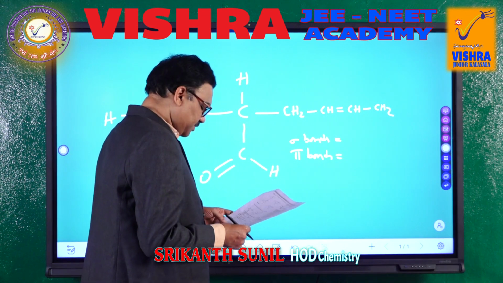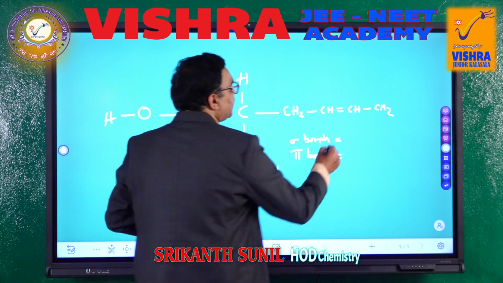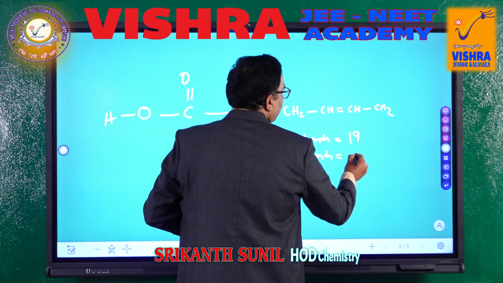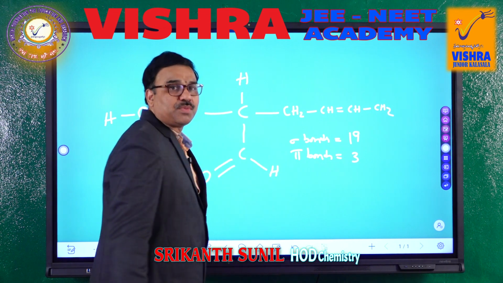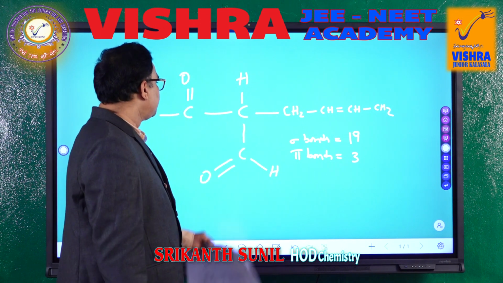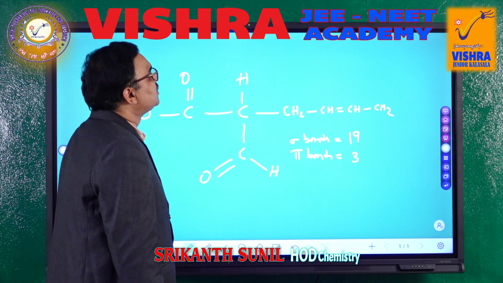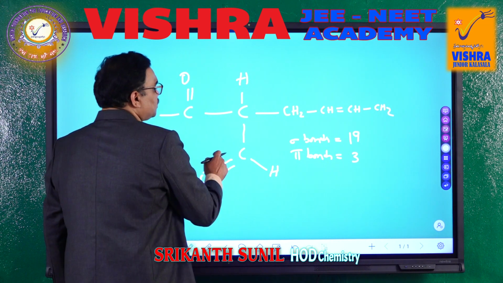So, try to count the sigma bonds. You are getting 19 sigma bonds, and you will get 3 pi bonds. Count all of this. Even carbon-hydrogen bonds are sigma bonds. Dear students, carbon-hydrogen bonds are sigma bonds. Pi bonds, here 1, 2 and 3.